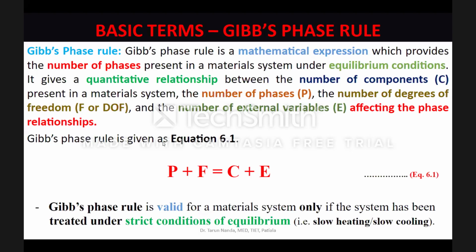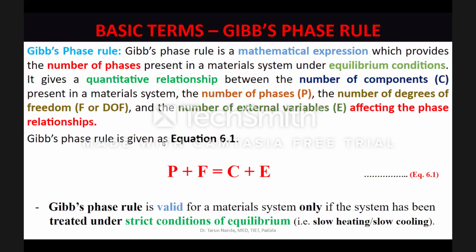Somebody is asking how would heating rate affect the Gibbs phase rule. See the point, the other day also we discussed that when you do equilibrium heating, then whatever processes wanted to happen in the system during the course of heating at different temperatures, you allow them complete time to happen. If you do rapid heating for a system, the system would reach the temperature at which you wanted to bring it to. But then that system would not be stable because there are so many different things which wanted to happen in that system. You didn't allow that time for those changes to happen. So the system, when it has reached its final temperature, will keep on showing changes.